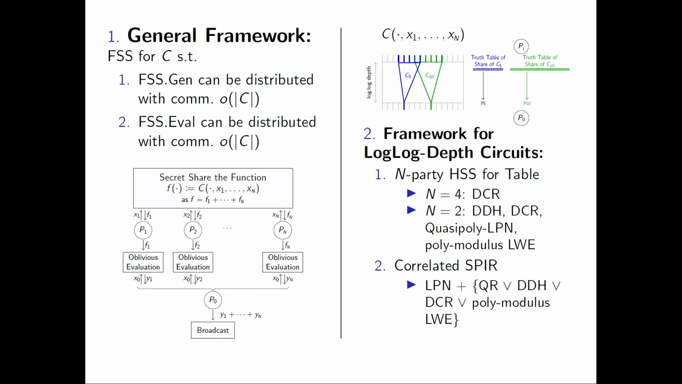So to summarize, we have a general framework with abstract properties, assuming we can secret share a function efficiently and evaluate, and some specialized protocol to evaluate it. We get sublinear secure computation. And because of structural properties of log-log depth circuits, we can instantiate our framework using n-party HSS and correlated symmetric PIR.